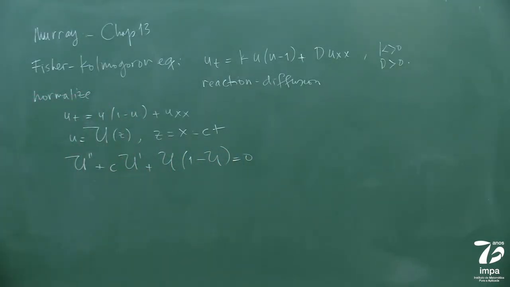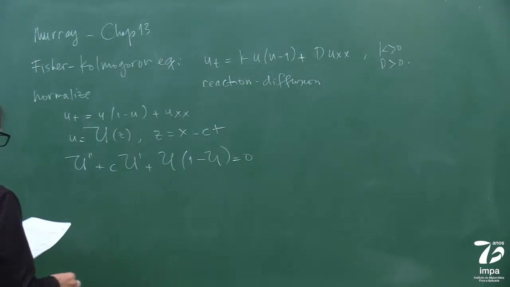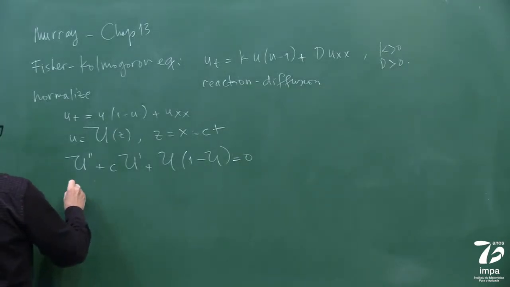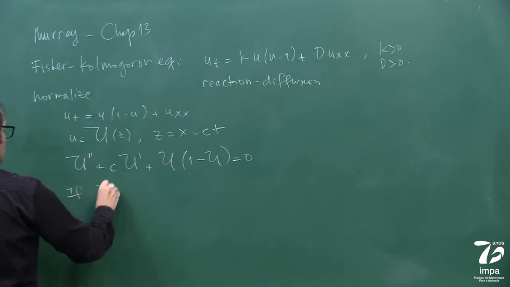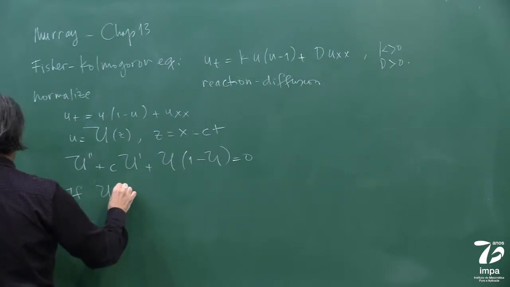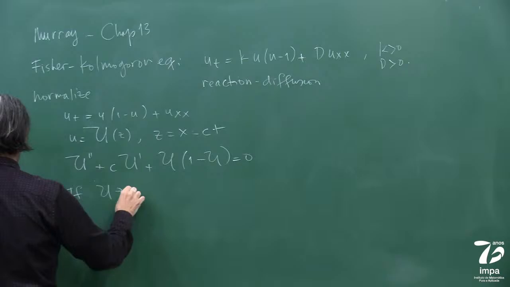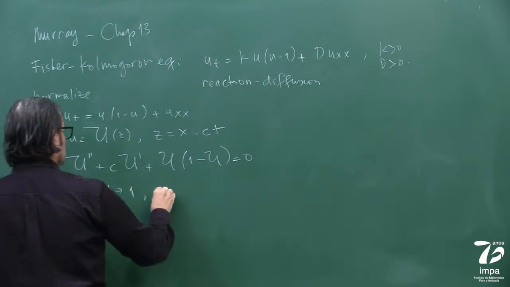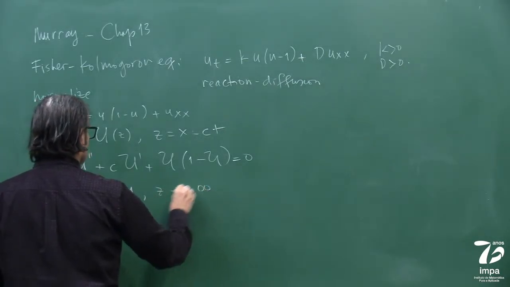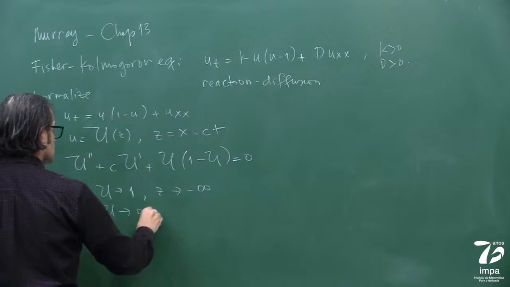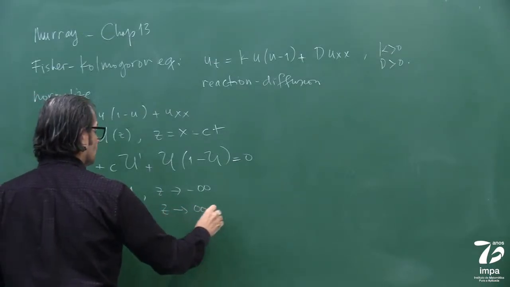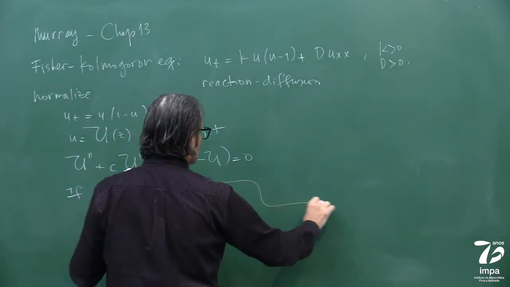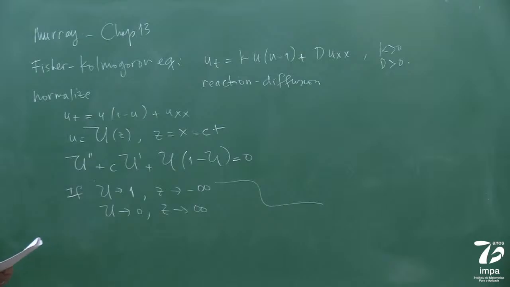You see if you can solve it, and you ask, for example, say u tends to 1 when z tends to minus infinity, u tends to 0 when z tends to infinity. So you have a wave a little bit that looks like that wave we had, and so on. Can one, what does one get?